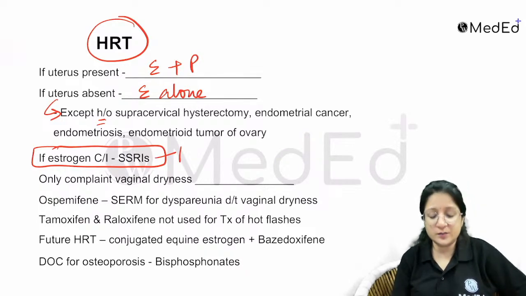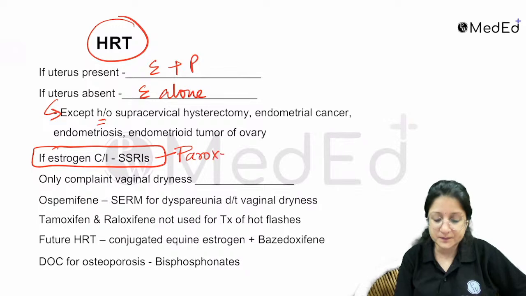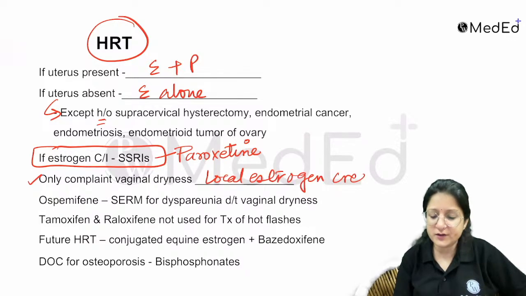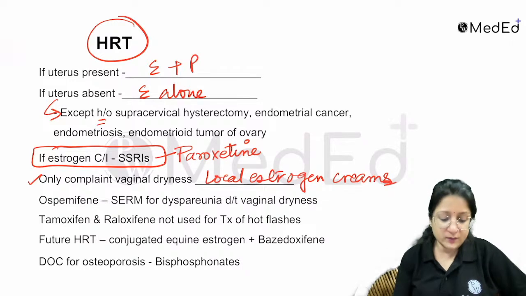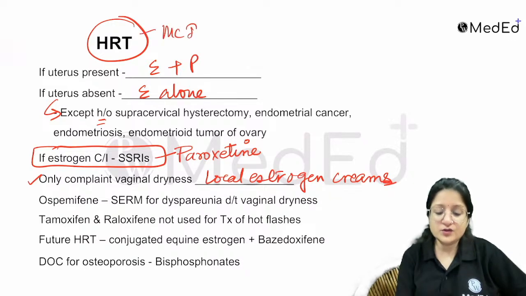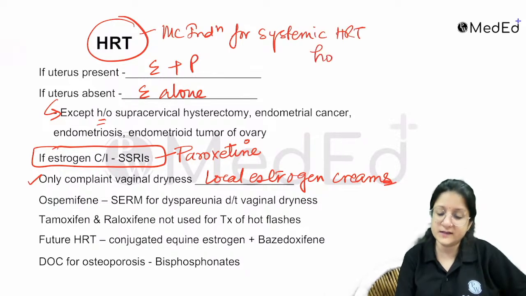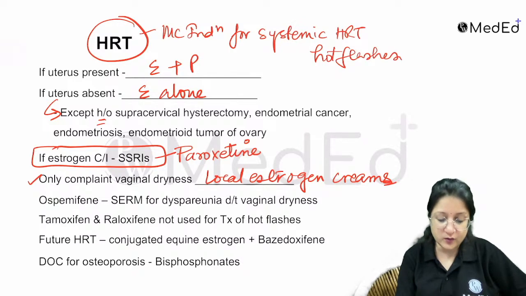One drug that is FDA approved for this purpose is paroxetine. If there is only complaint of vaginal dryness, then local estrogen creams are enough, there's no need to give systemic HRT, right? So the most common indication for systemic HRT is hot flashes or vasomotor symptoms in postmenopausal women.